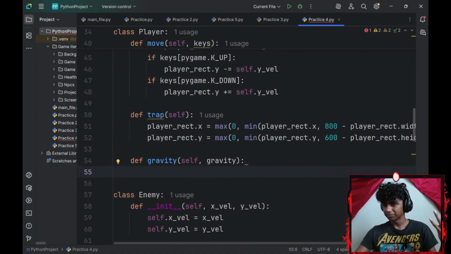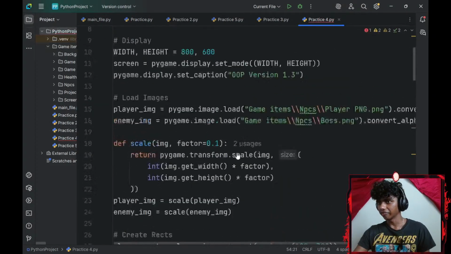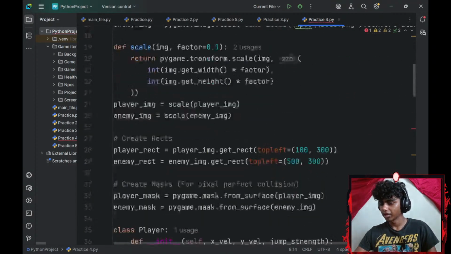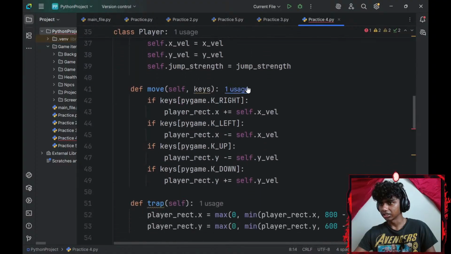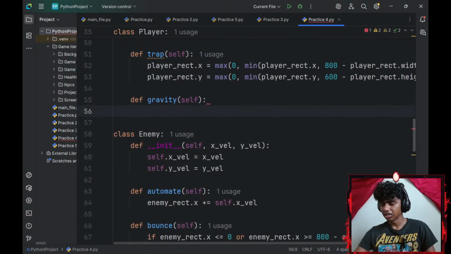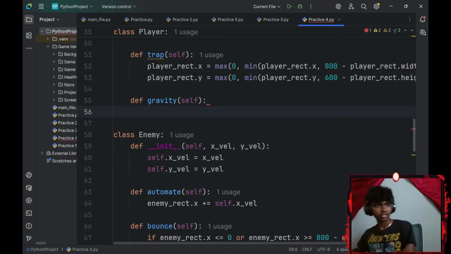Let's see. Honestly, a global gravity variable would be much easier. Let me go up here under my collision. I'll go with gravity and set that equal to 0.5. Alright, so how do I add that inside my player? Let's see. Under my gravity, actually, let me drink some water first so I jog my memory.